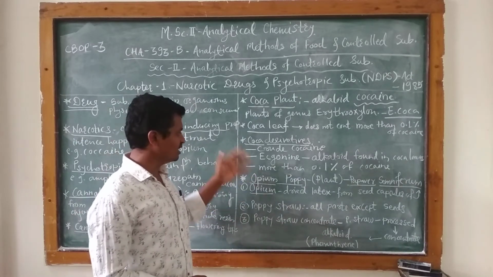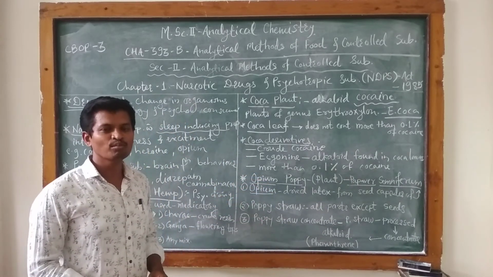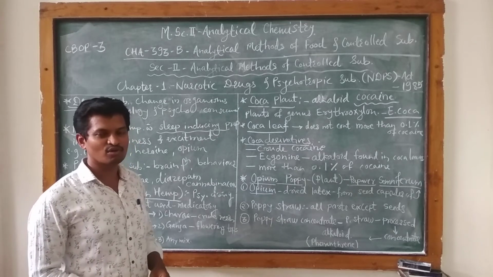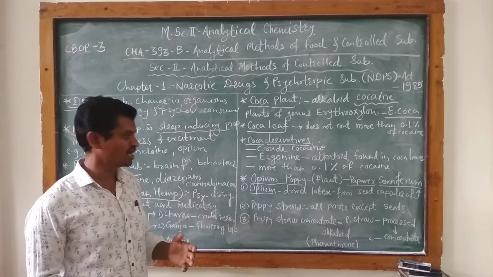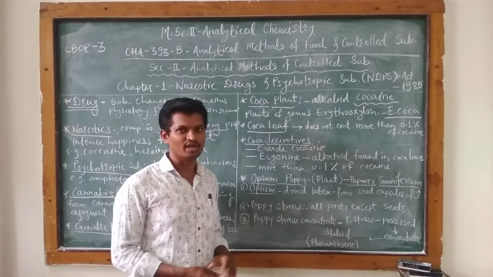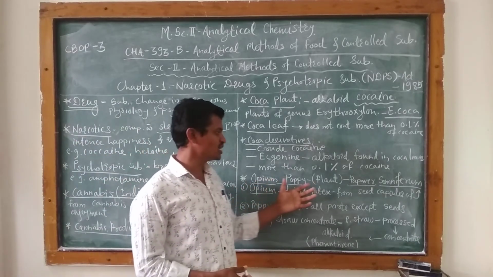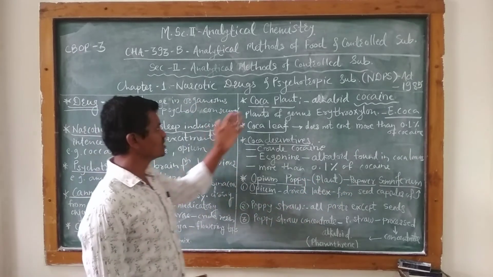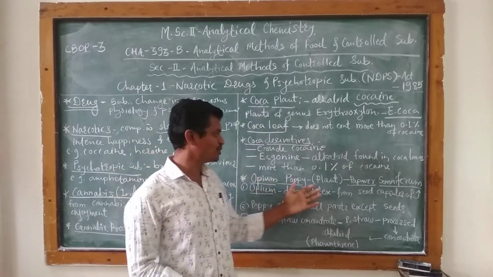Then the third most important plant from which narcotic or psychoactive substances can be derived is the opium poppy. Opium poppy is again the name of a plant. All these are plants: cannabis, coca plant, and this opium poppy plant.